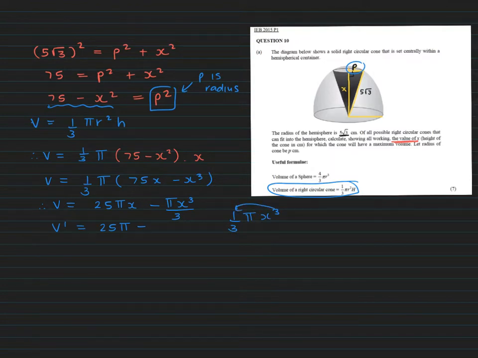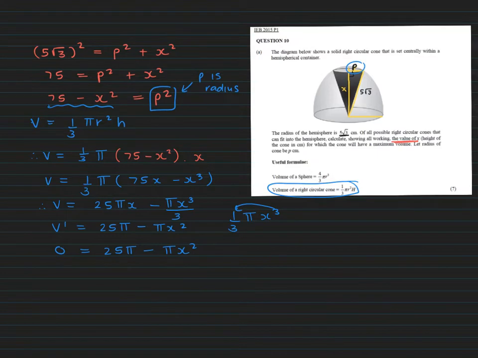So the 3 times 1/3 will just become 1, so that's going to be pi x squared. Cool. Now we let the derivative equal to 0 because we are trying to find the maximum value. And now we can solve for x.